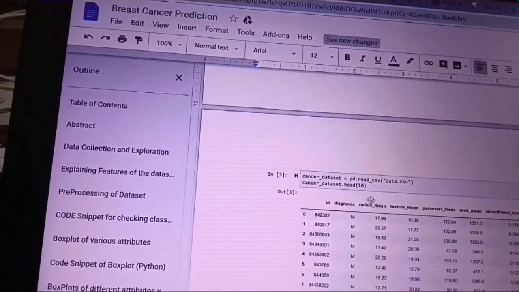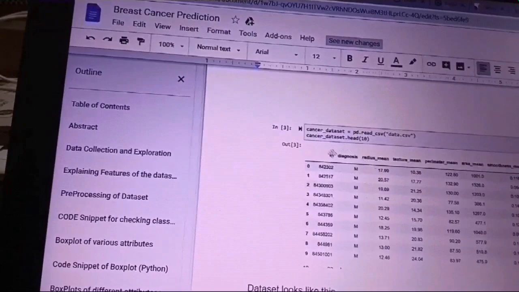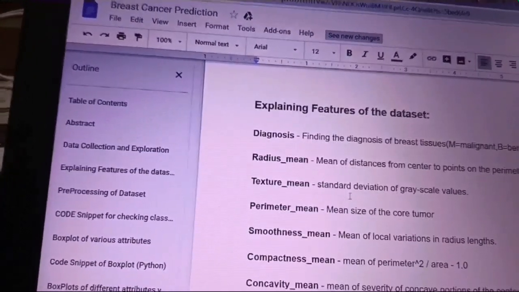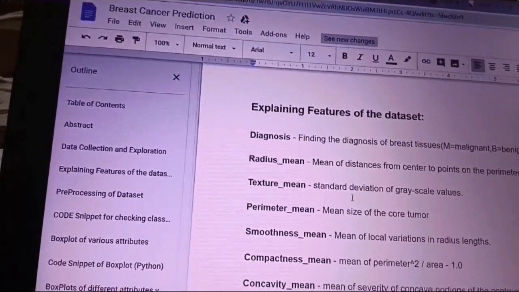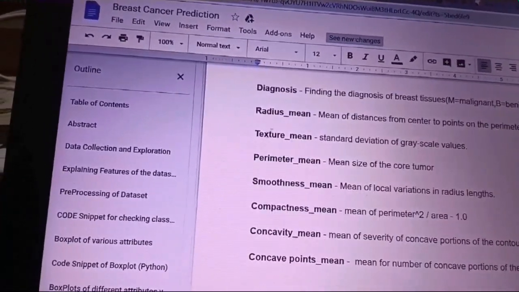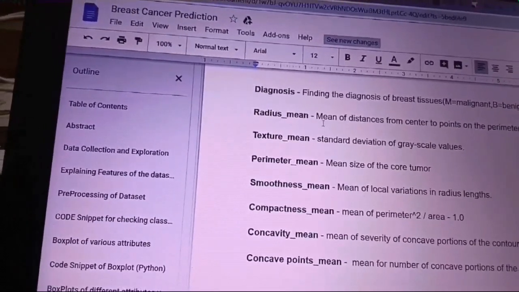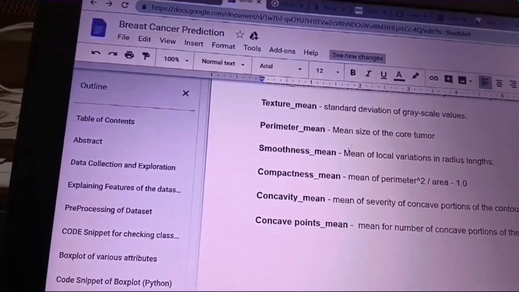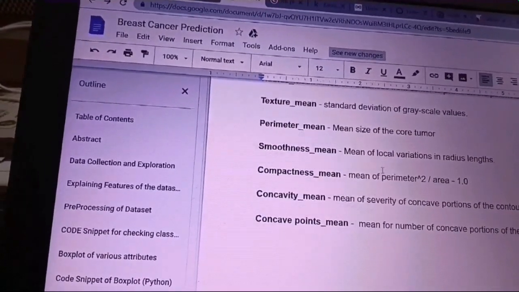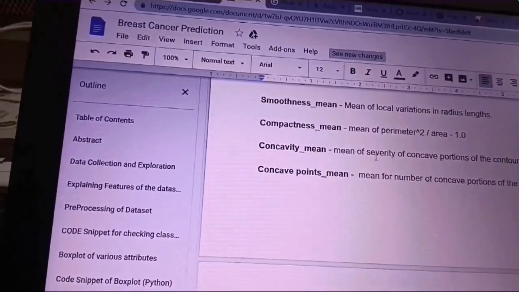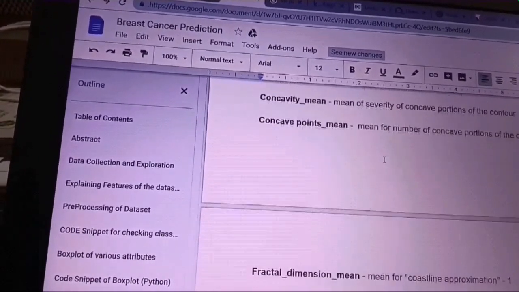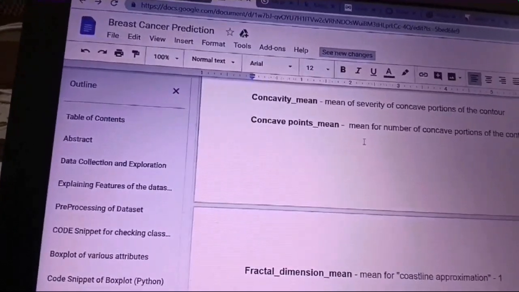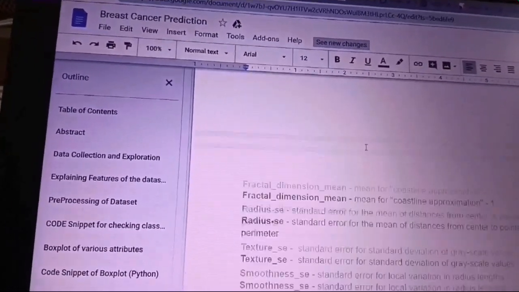By reading the data set, we will have columns which are ID and diagnosis. In the diagnosis column, we find the diagnosis of breast tissues, which is malignant or benign. Then comes radius mean, in which we calculate the mean of distances from center to points of the perimeter. Smoothness mean is the mean of local variations in radius length. Concavity mean is the mean of severity of concave portions of the contour. And concave points mean is the mean for the number of concave portions of the contour.